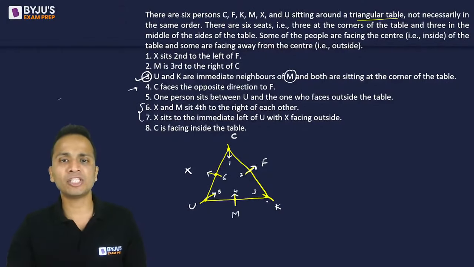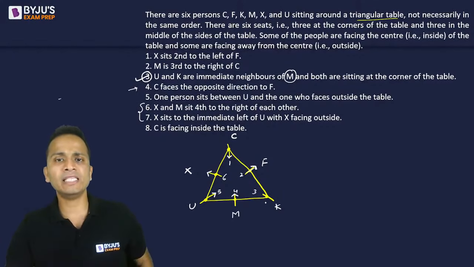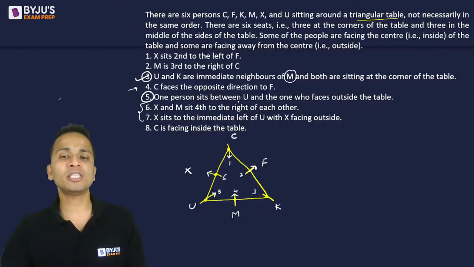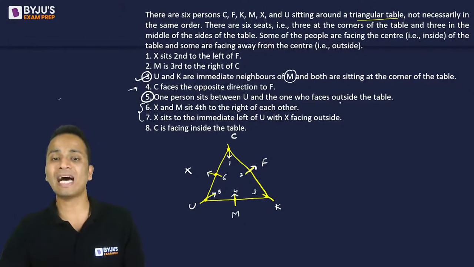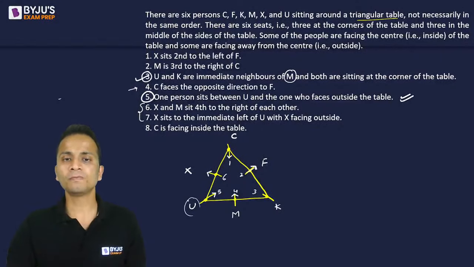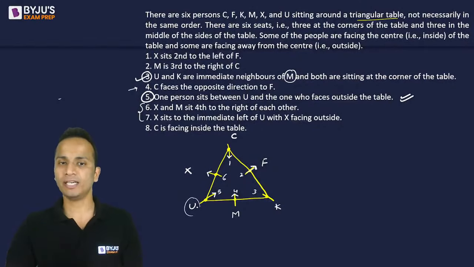So K का एक बार direction देख लेते हैं. तो related to K, is there any statement? Okay. So U and K are immediate neighbors, but sitting at the corner of the table. Now statement number 5, one person sits between you and the one who faces outside the table. Now this is important to determine the direction of K.